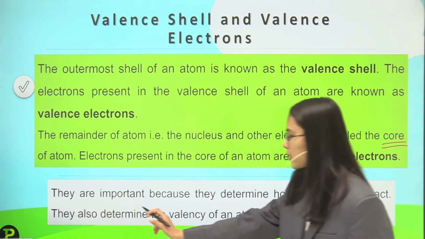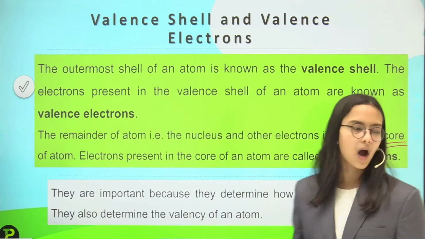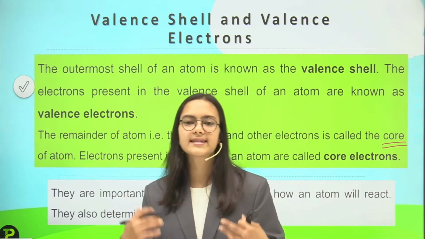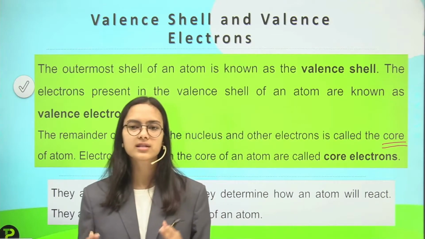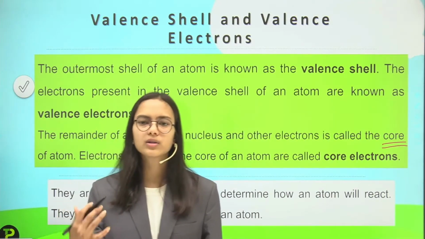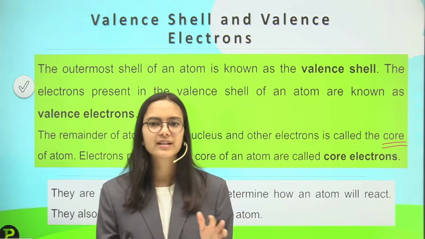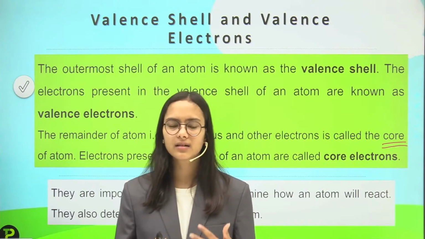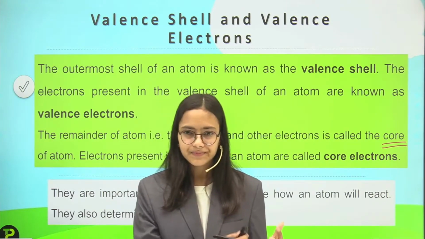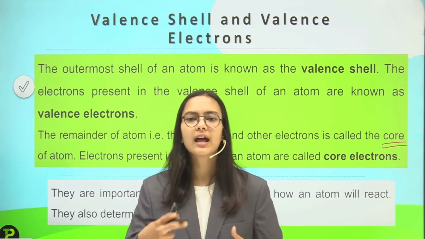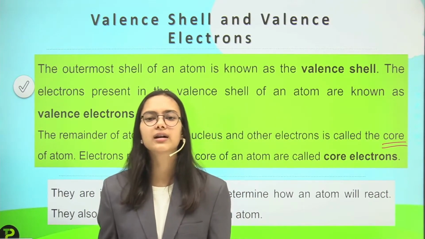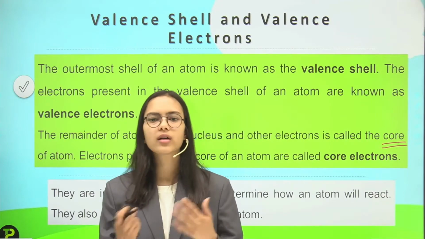Then they are important because they determine how an atom will react. Valence electrons tell about how the atoms will react. We have discussed that the electronic configuration lets us know about the reactivity, whether the outermost shell is filled or not.